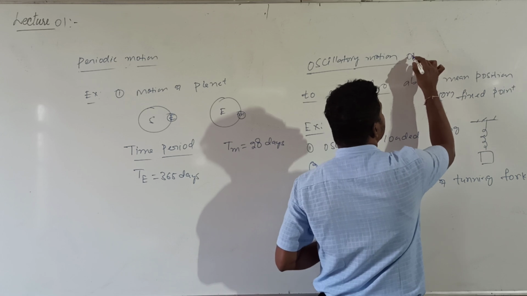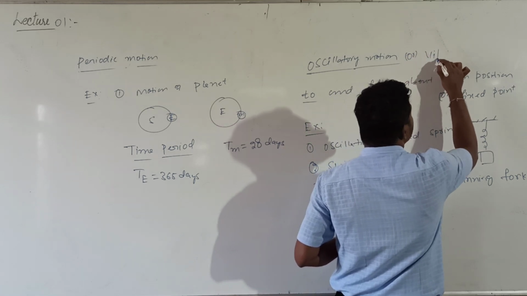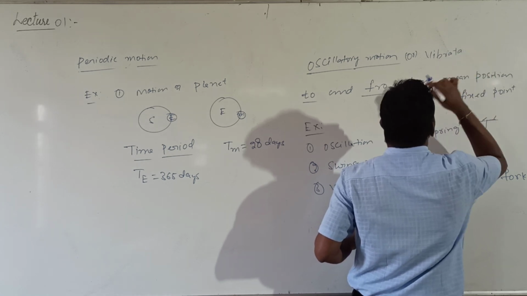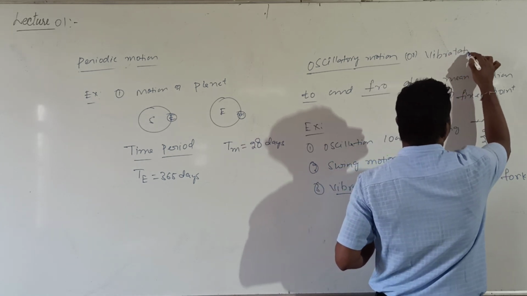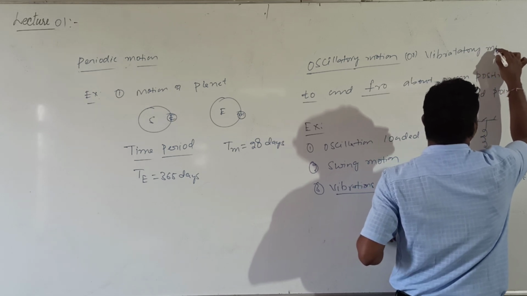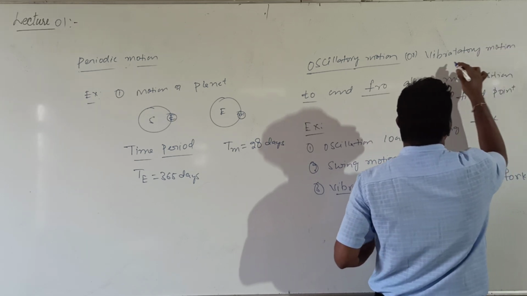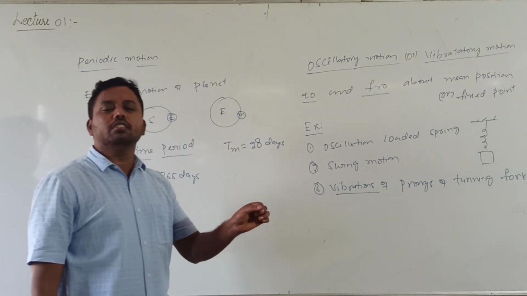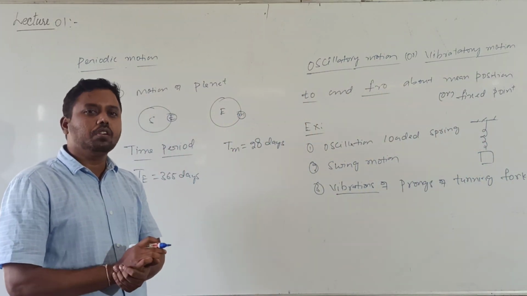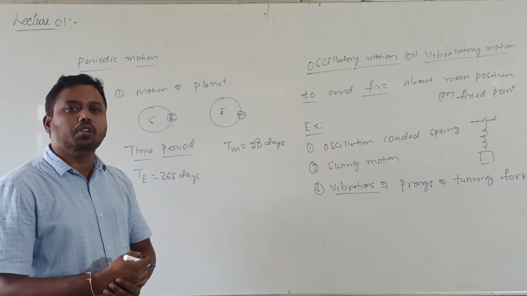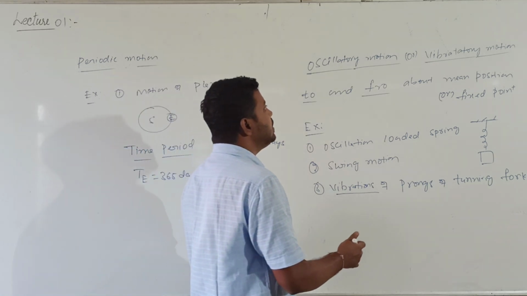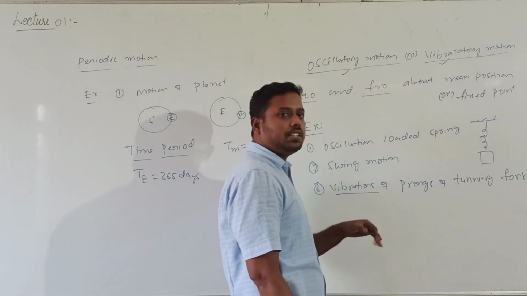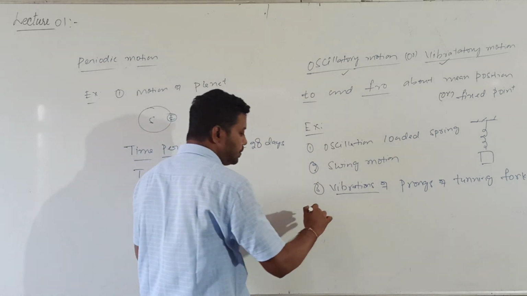Sometimes we call oscillatory motion vibrational motion also. What is the condition to call motion vibratory? If it is oscillating with a small amplitude. What amplitude is, we will come to know. If the amplitude of oscillation is very small, those oscillations are also called vibrations, vibratory motion.